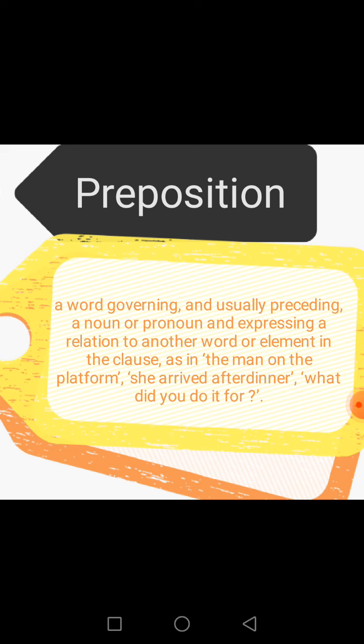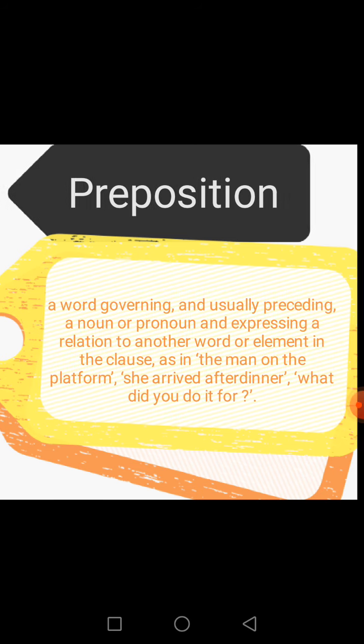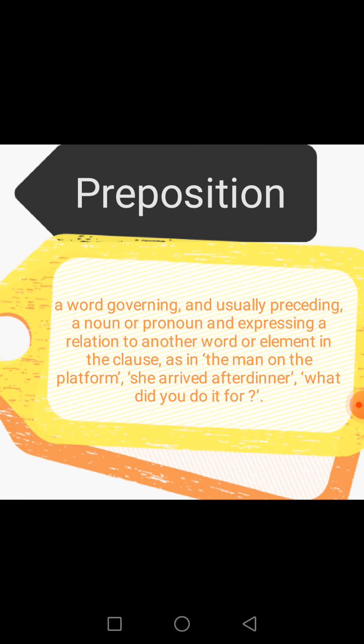These are written before a noun or pronoun and express a relation to another word. The major function of prepositions is that they create a relation between words and elements. It is the biggest use of prepositions.